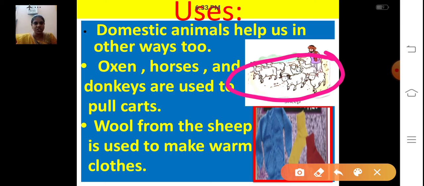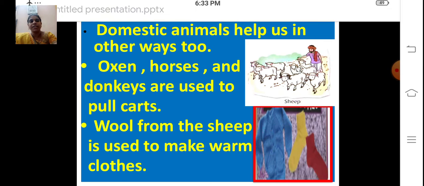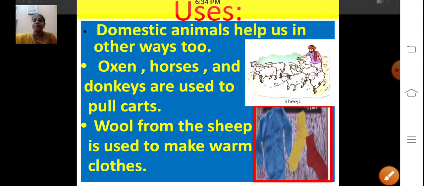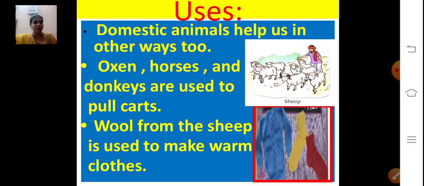So wool from the sheep is used to make warm clothes, like sweaters. See this? Socks, sweaters we can make from the wool.